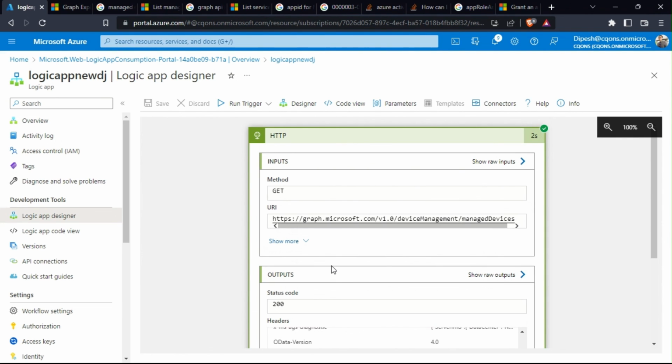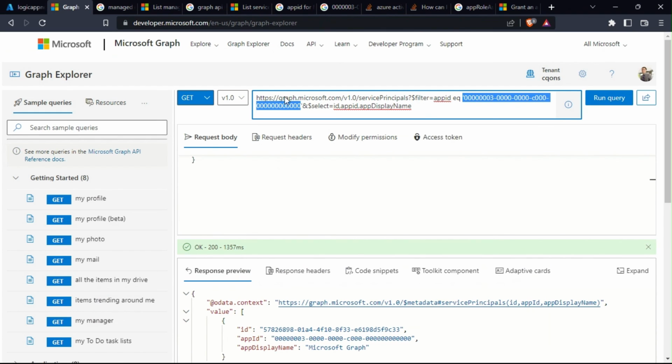So in this video, I have showed you how you can use Graph Explorer to add Graph API application role permission to your managed identity. Similar steps can be used for any of the Azure AD protected APIs other than Graph that you would like to use the managed identity with. So just in case you need any other permission, you'll be using the same method to get the permission like we did with Control F.